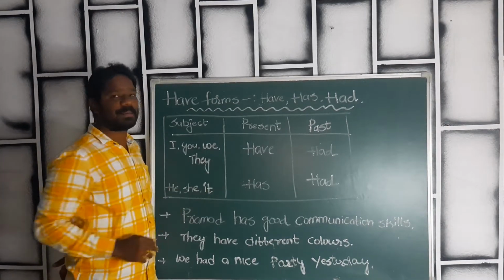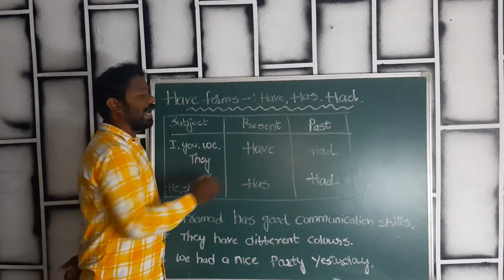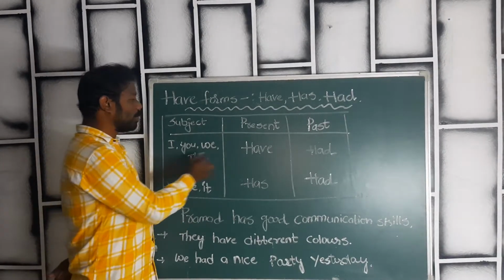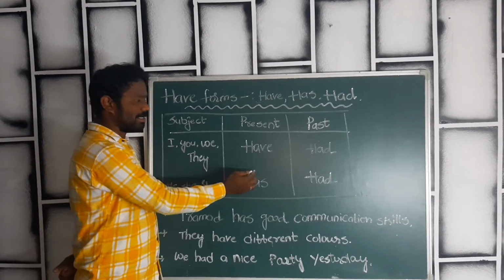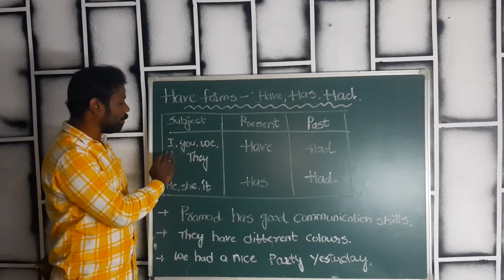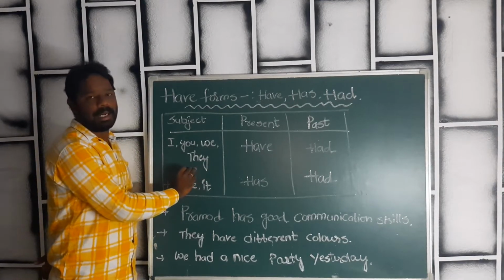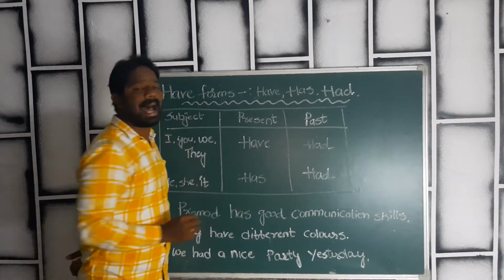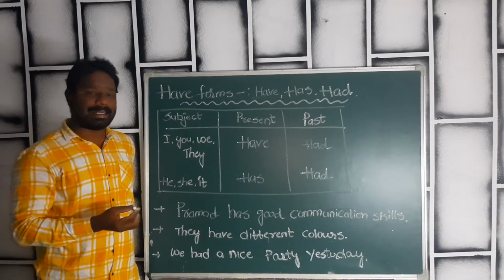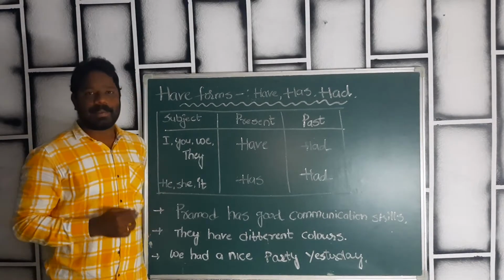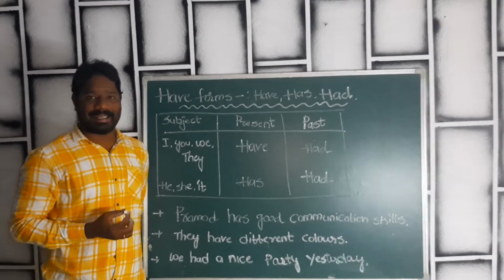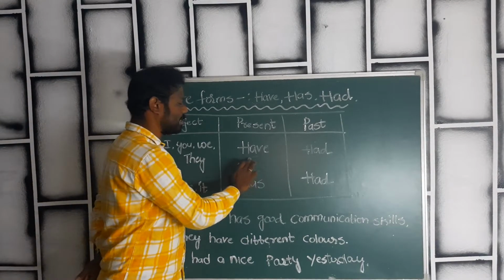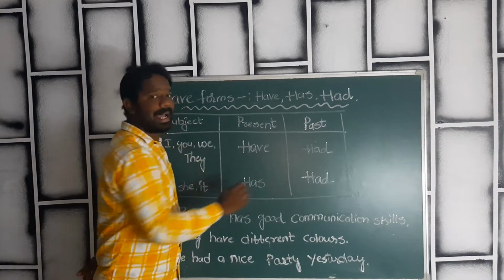They have a big cinema theater. So in this case we will use have in the present tense, especially when you're talking about I, you, we, they. Remember everyone. And obviously in the past tense we will use had: I had, you had, we had, they had. So present tense have and past tense had.